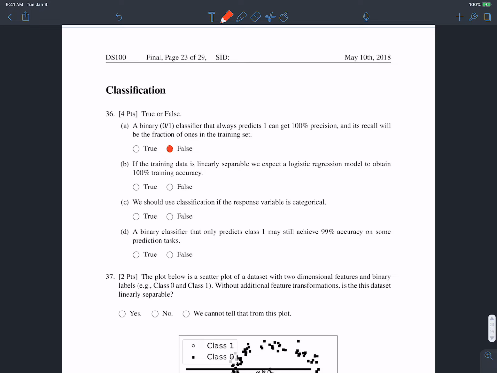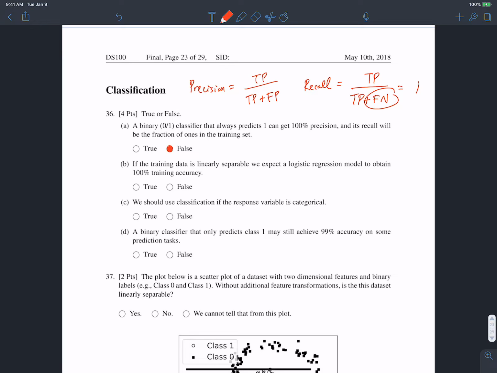But let's revisit the definitions of precision and recall. Okay, so precision is defined as the number of true positives over the number of true positives and false positives. Whereas recall is defined as the number of true positives over the number of true positives and false negatives. So if our classifier is predicting everything to be a 1, the number of false negatives will be 0, because a false negative is when we predict 0, but the true value is 1, right? So if there are no false negatives, recall will just be TP over TP, which is 1.